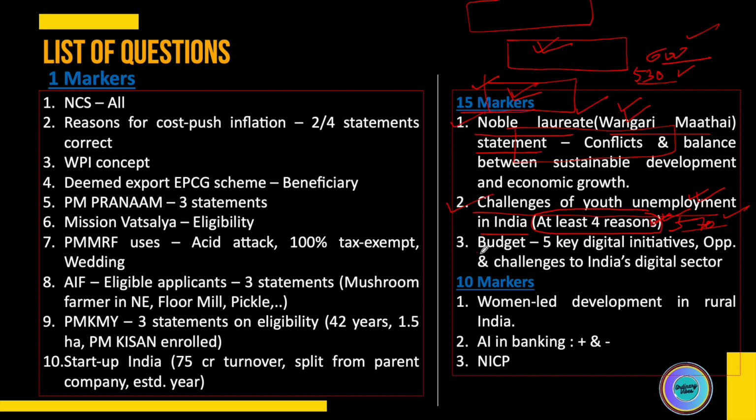The third question was a 15-marker related to the budget. There were two parts to it. The first was five key digital initiatives mentioned in the budget, which you had to elaborate on. The second part was opportunities and challenges for India's digital sector. Either that, or you had to elaborate on the development of the digital sector in India and write on opportunities and challenges. I'm not able to recall the exact question, but the third question was related to the budget, so you had to answer it in this context.